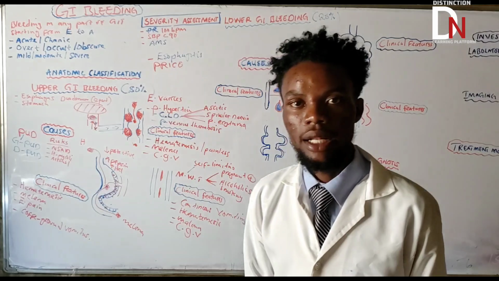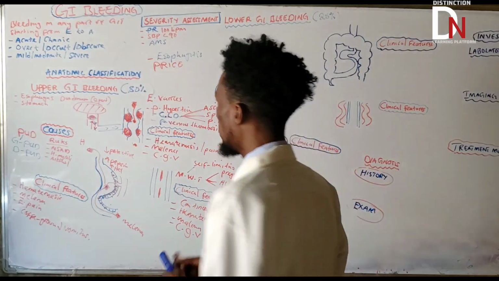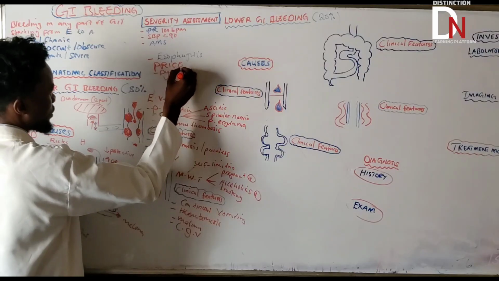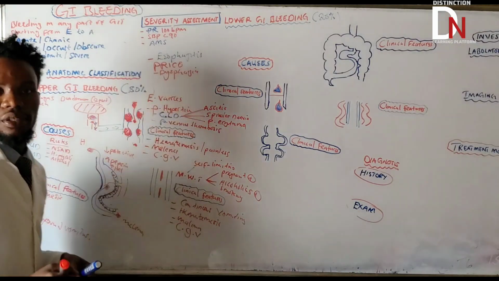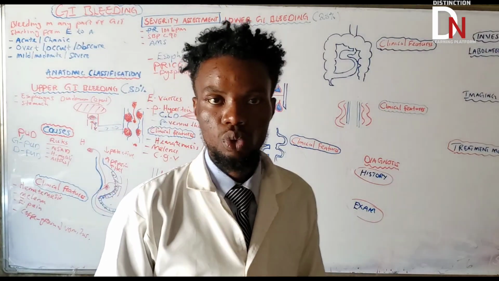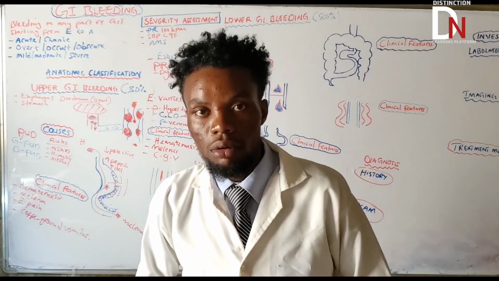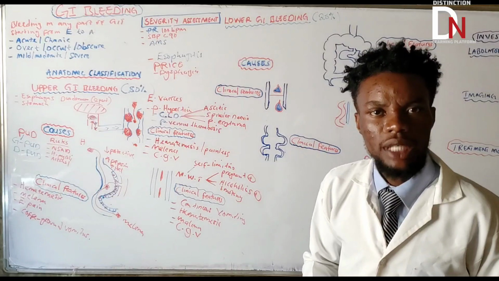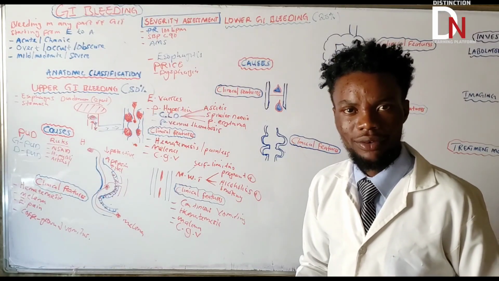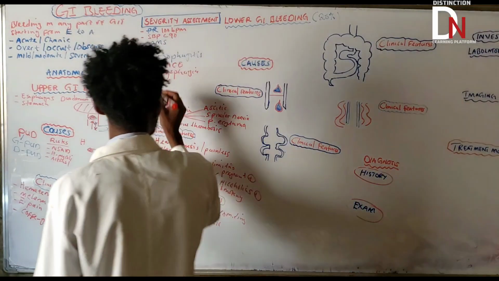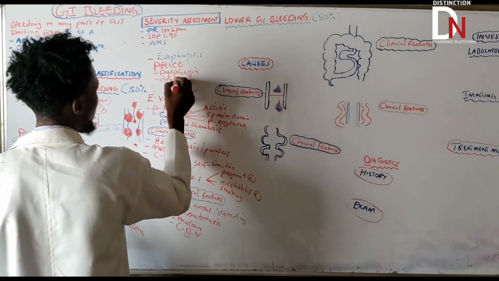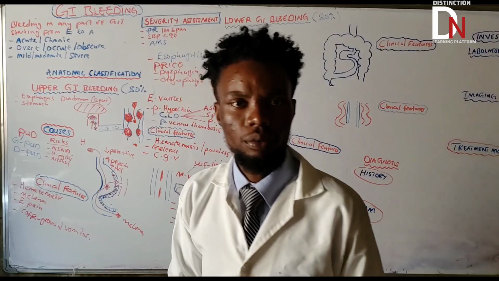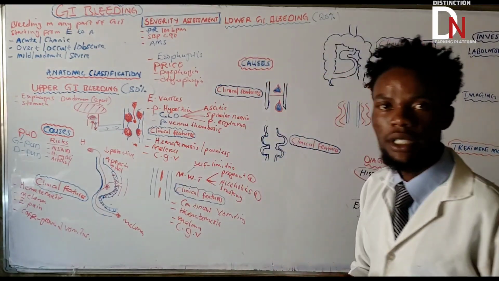But in addition to that, they're going to have dysphagia. So the things that I haven't written: here they're going to have dysphagia. What is dysphagia? Dysphagia is when someone is failing to swallow, whether solids or liquids. That is dysphagia. What else? They're going to have odynophagia as well, pain while swallowing. Those are the things that you can look for under esophagitis.